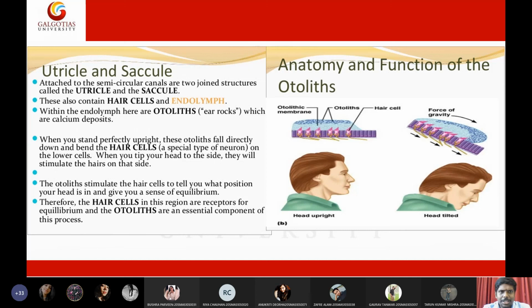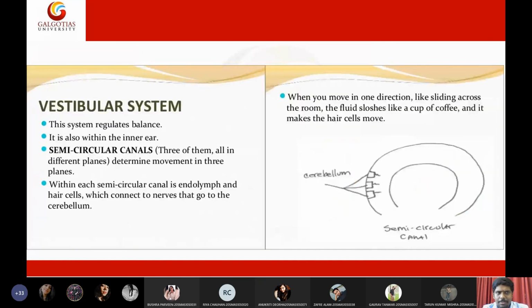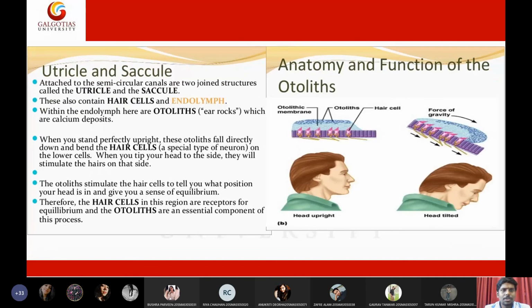You can go through it, okay? It's a short topic. The balance is made by the vestibular system. It is a system composed of hair follicles, fluids, and their concentration, which together will maintain the orientation of the body. There are specialized cells called otoliths. Together, otoliths and hair cells will detect the orientation of the body. That's it, okay? So this is all about the ear physiology and anatomy.